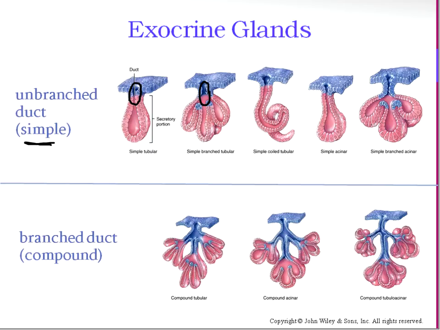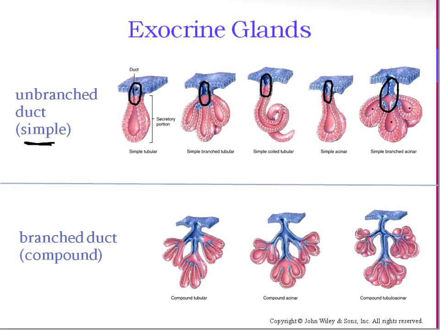So there's no branching of the duct. There's just one exit out. Even though, say for example, this one has 1, 2, 3 different secretory portions, they all dump into this one common duct. So that's simple.